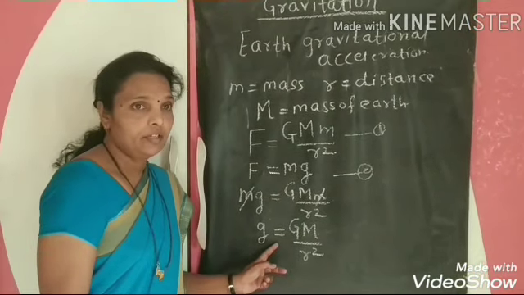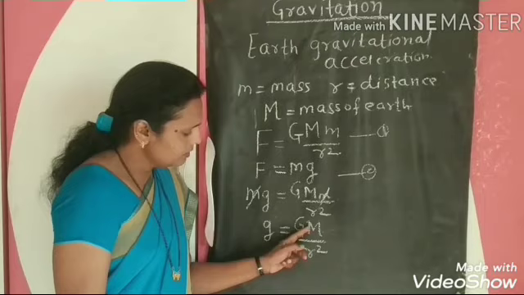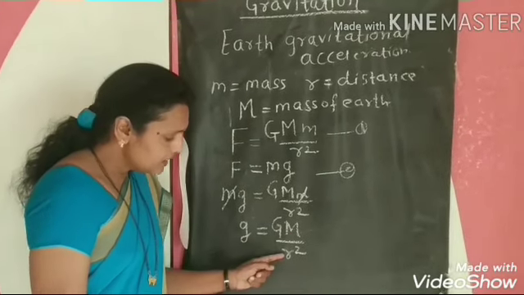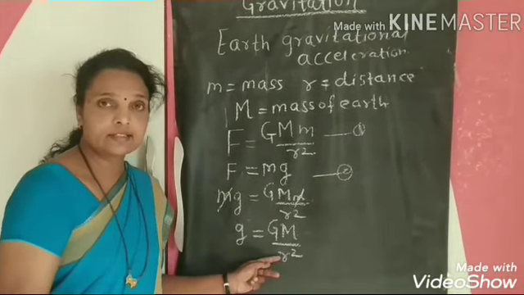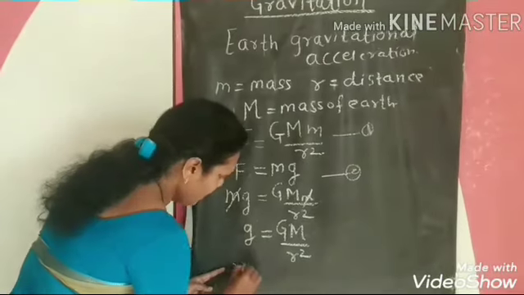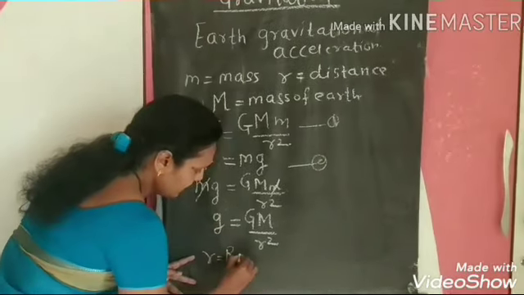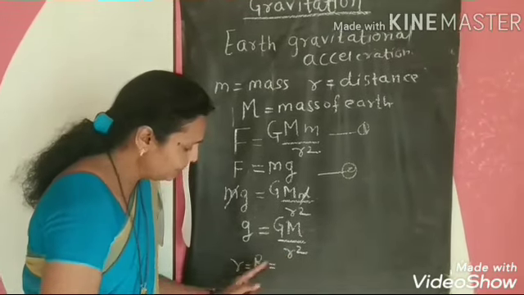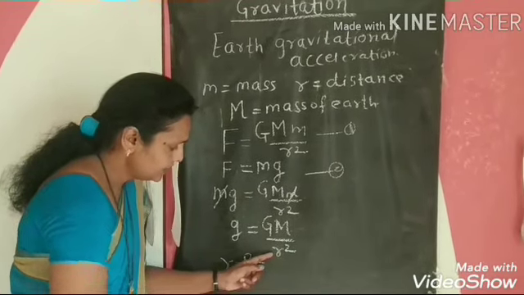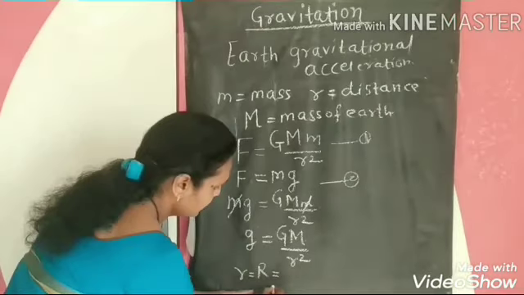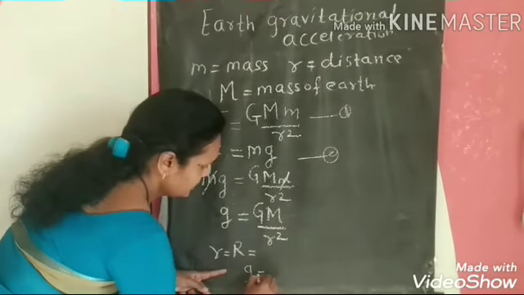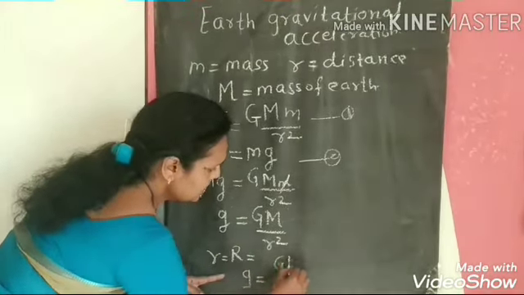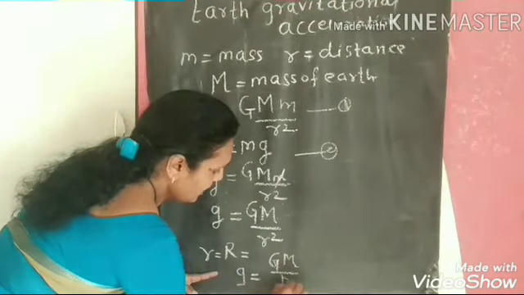Here g is equal to G M upon r square, but this r means distance. Small r, we will write as capital R also. So by putting capital R in place of small r, we again write g is equal to G M upon R square.